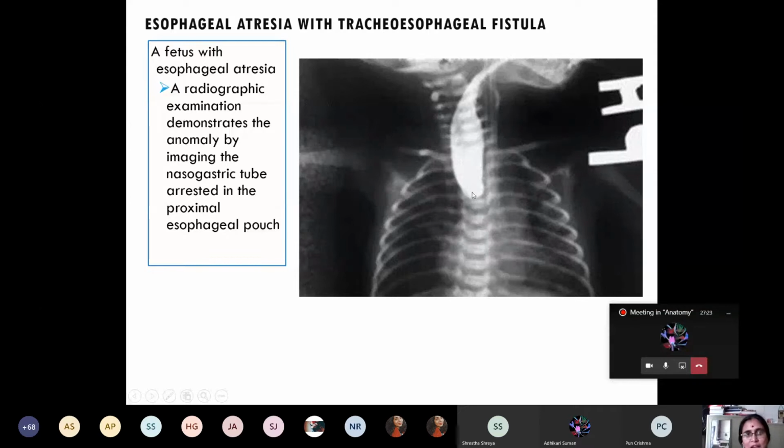And regarding esophageal atresia, what happened during development of the esophagus? Failure of recanalization. Very good. Failure of recanalization of the esophagus. So these are the two important embryological bases for the atresia, followed by tracheoesophageal fistula.